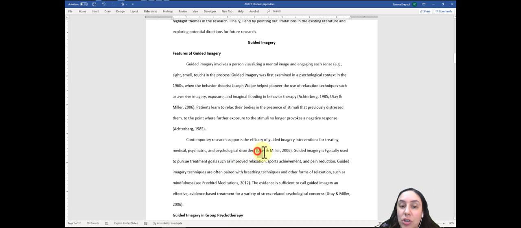Then they have the first author. Then they have the space. Then the ampersand. Then another space. And then the second author, comma, space, and then the year of publication. Now let's find this source, because based on this, I don't know if this is a book, if it's a YouTube video, if it's a magazine article, I don't know. All I know is that the concept in this sentence actually came from this source.